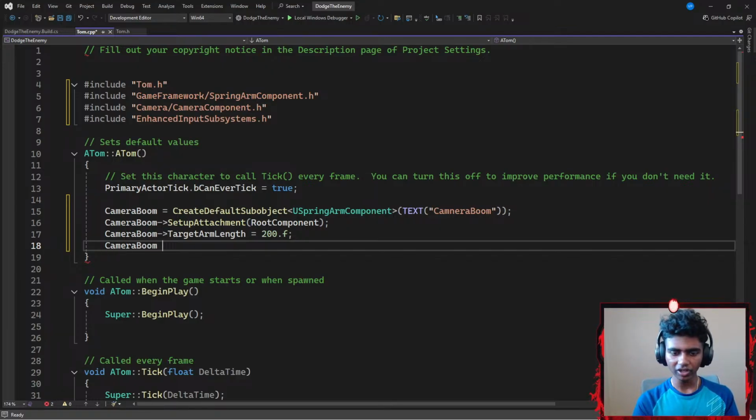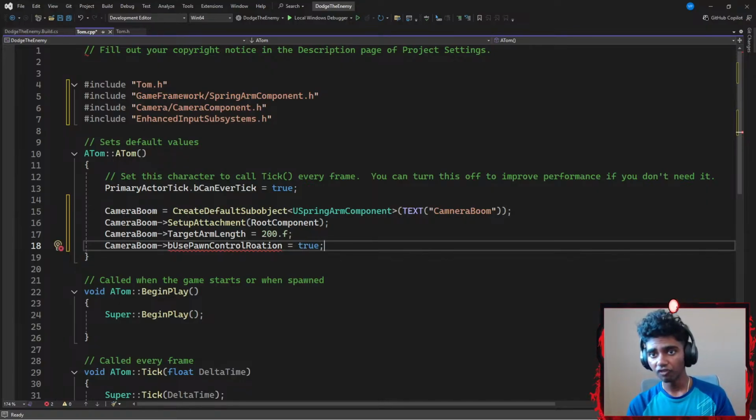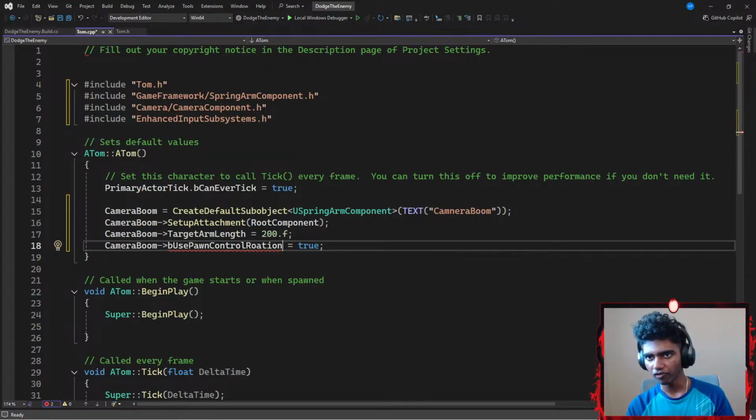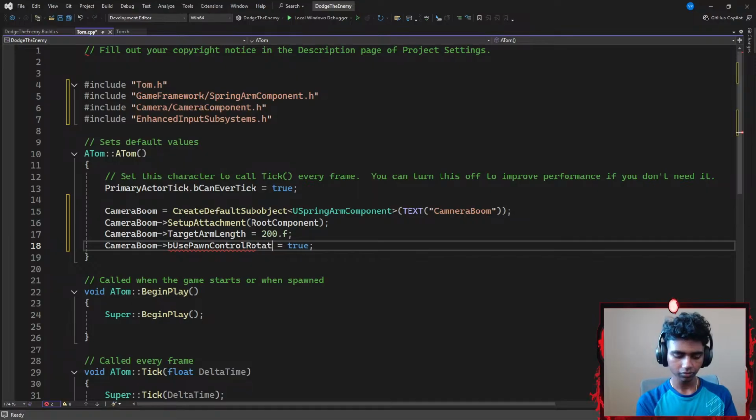Then I'm gonna go with another camera boom that points towards a Boolean check of use pawn control rotation, which lets me use my pawn's controlled rotation. So I actually don't have sloppy rotation, I have better rotation. Fact check me on this part though. Okay, use pawn control rotation. Let me fix my rotation spelling real quick.